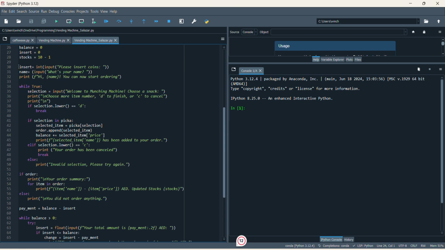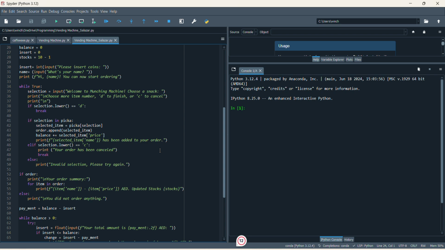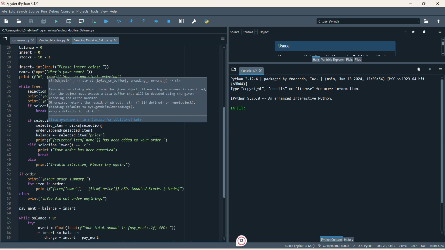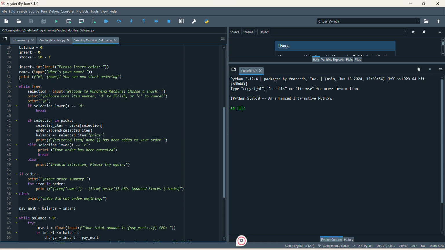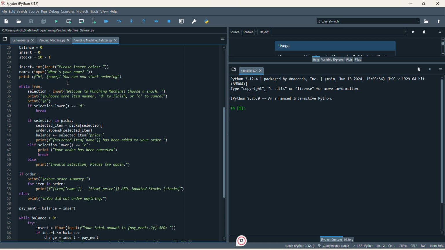Next is insert and name. On the inputs, the user has to insert coins and enter his or her name to start the code. Then it will print hi and the username, and then you can now start ordering.